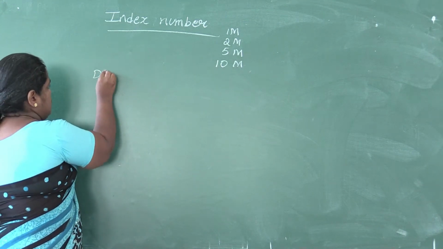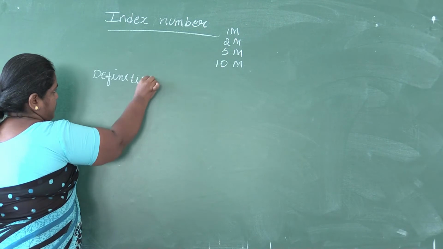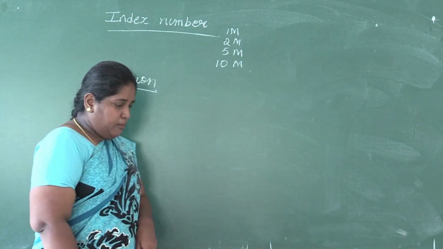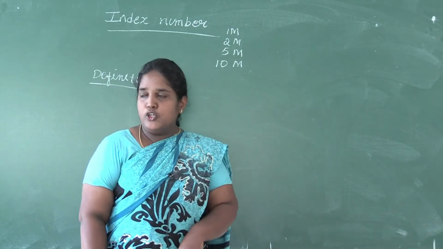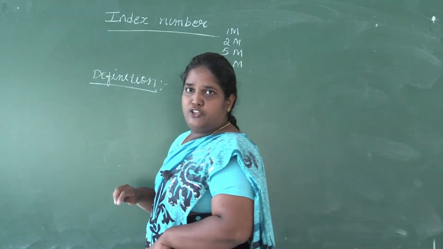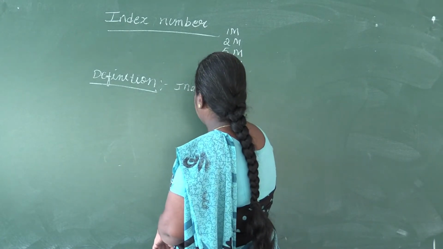Now we'll go with the definition of index number. This is asked in 1 mark and even in 2 mark questions. For both, the same definition should be written, whether it is 1 mark or 2 marks.